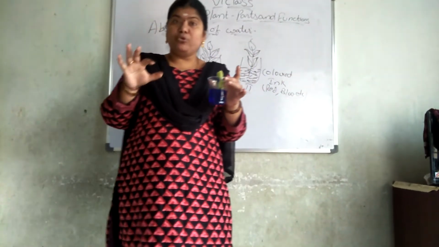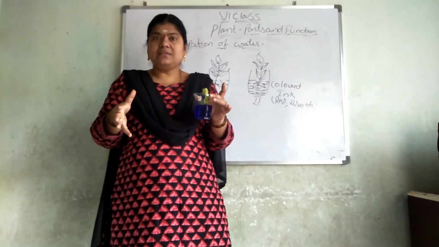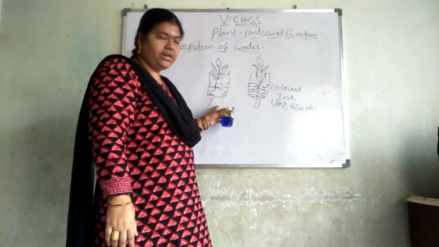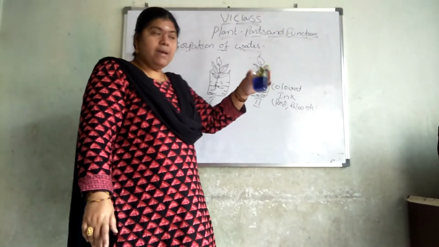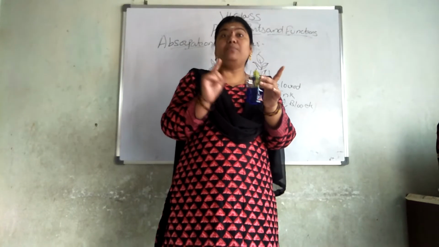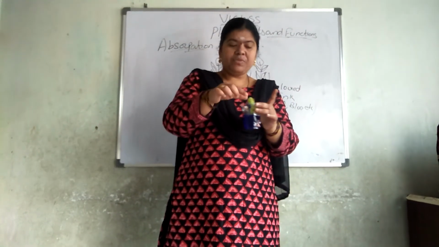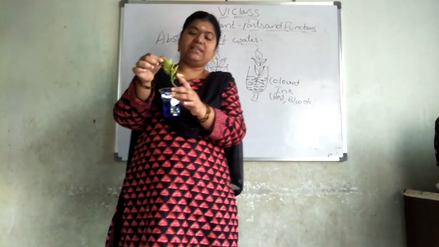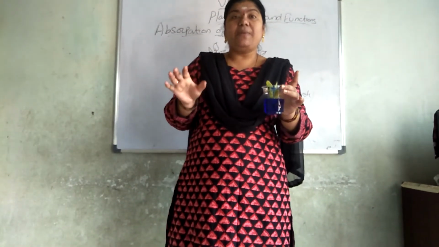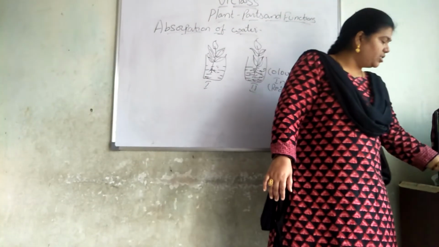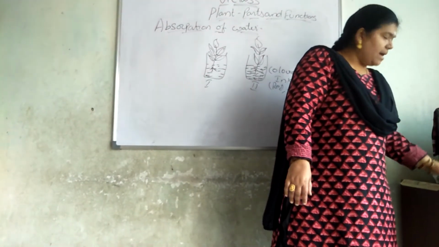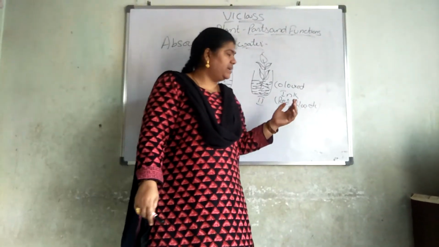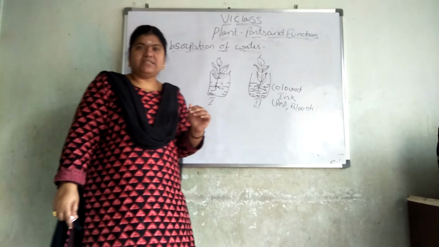When it changes to blue in color, what can I mention? In the first case it also absorbed water, and in the second case it also absorbed water. But in the second case, the blue lines near the roots, near the stem, near the leaves indicate that the plant absorbed the water. In the normal condition we cannot see that the plants absorb the water. Okay, when we use colored ink, then we can see that the plants absorb the water.